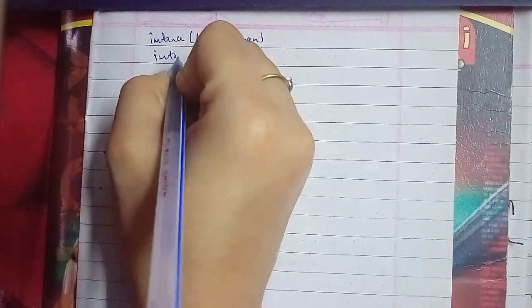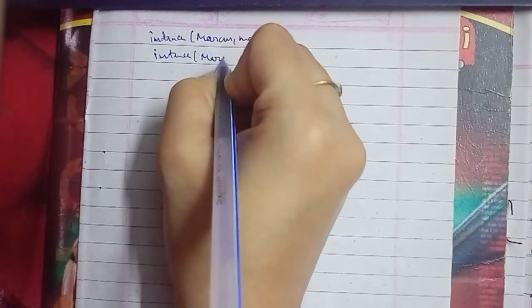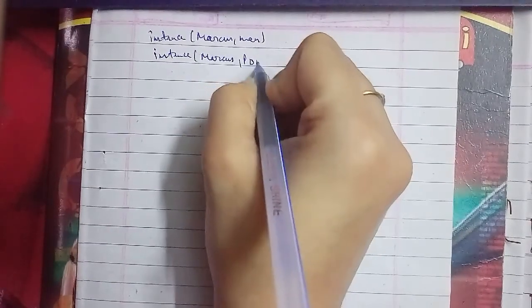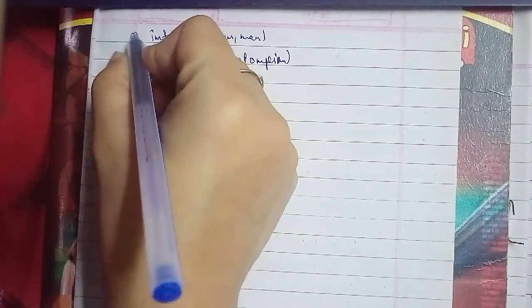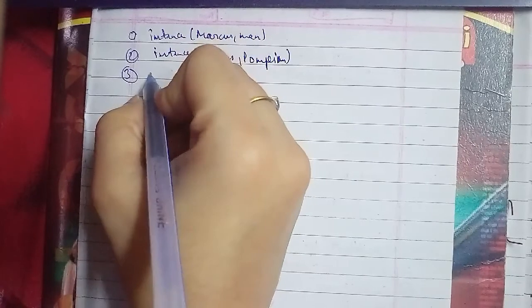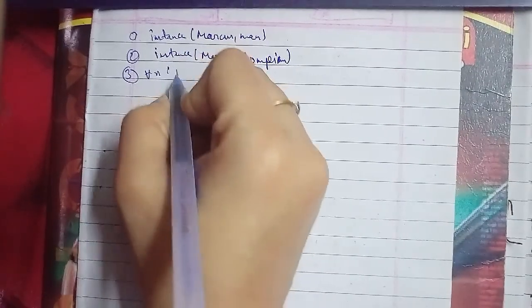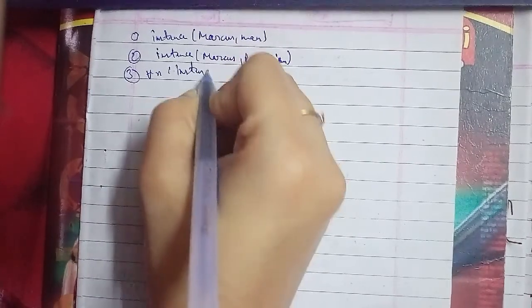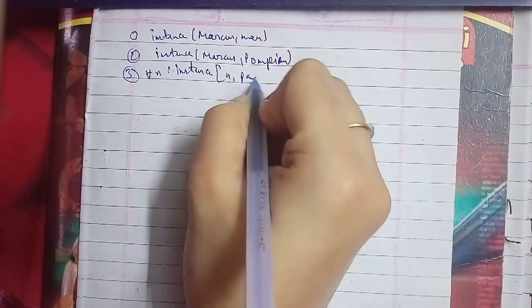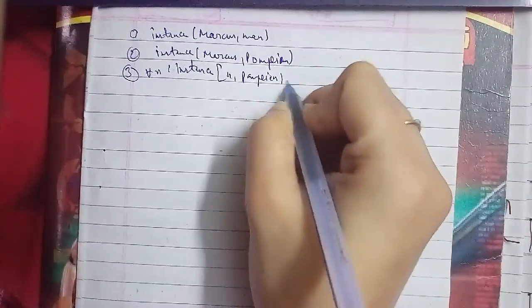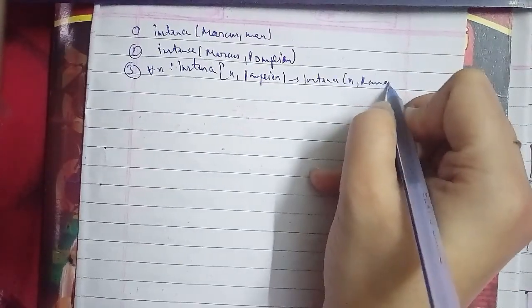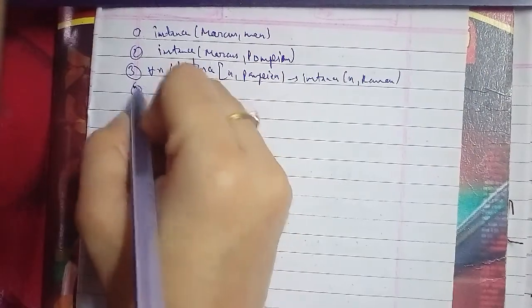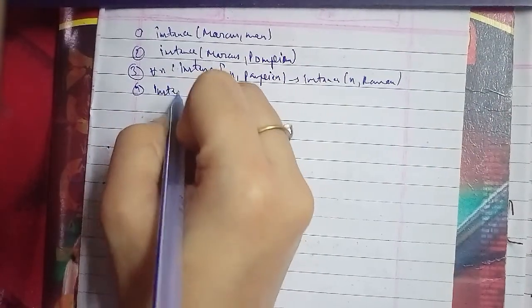The other one, the fifth, that we have to discuss as well, is: instance(X, Roman) gives Loyalto(X, Caesar) or Hate(X, Caesar).